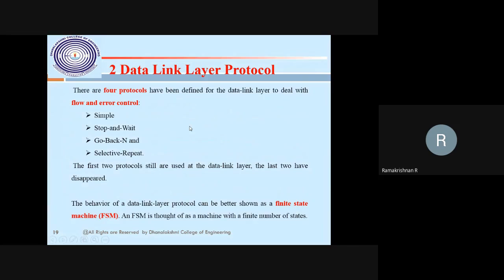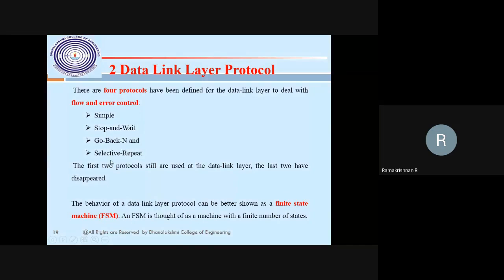There you know what a setup phase, tear down phase, and data transfer phase are, same thing. Now the data link layer protocols. In the data link layer, I said there are no specified protocols, but there are some rules and regulations that we call a protocol, not like IP, not like TCP or UDP. This does the functionality of how the frame will be kept, that kind of protocols.